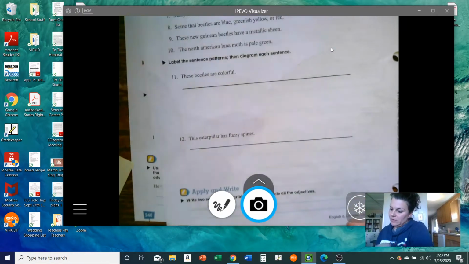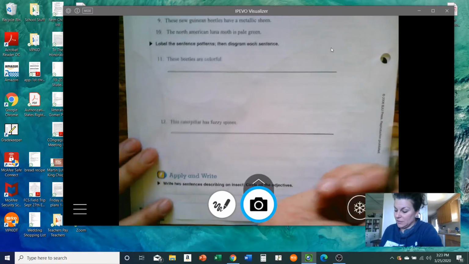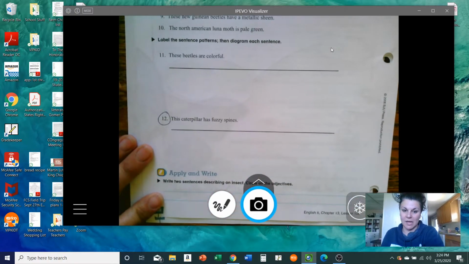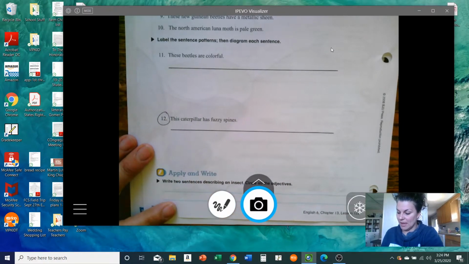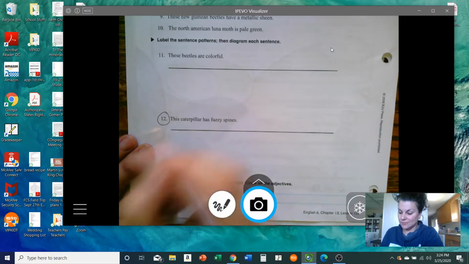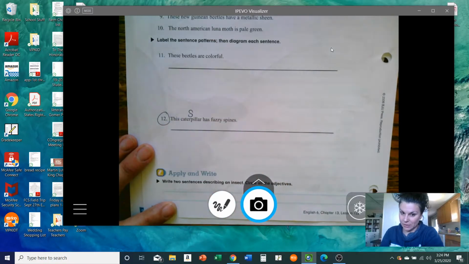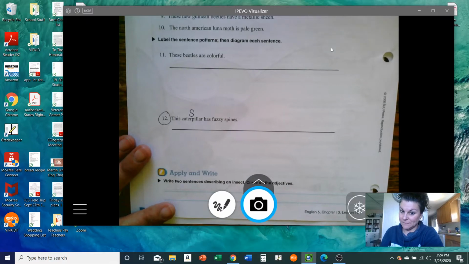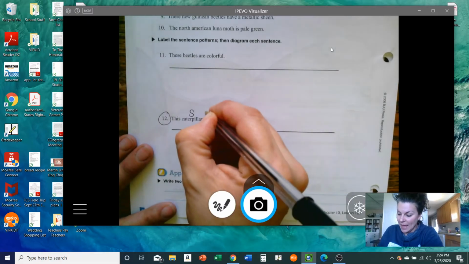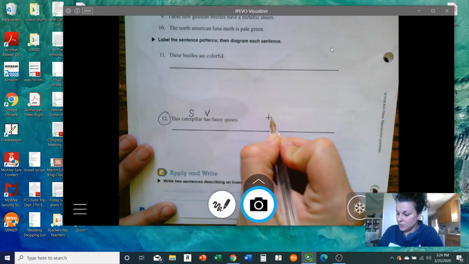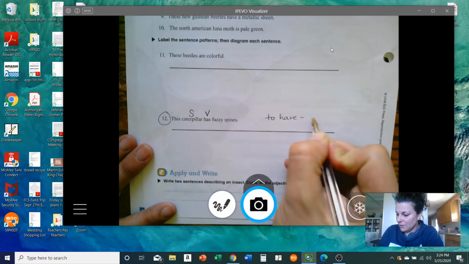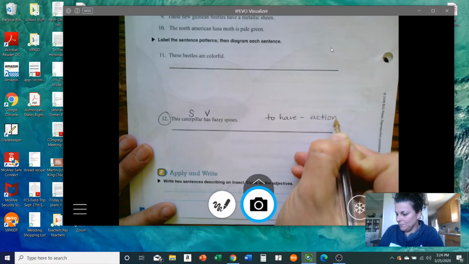So we're going to do one of these together because it has more things to it. So number 12 on the back. This caterpillar has fuzzy spines. So my subject, caterpillar. My verb, has. Remember that that's an action verb. Okay? To have is an action verb.